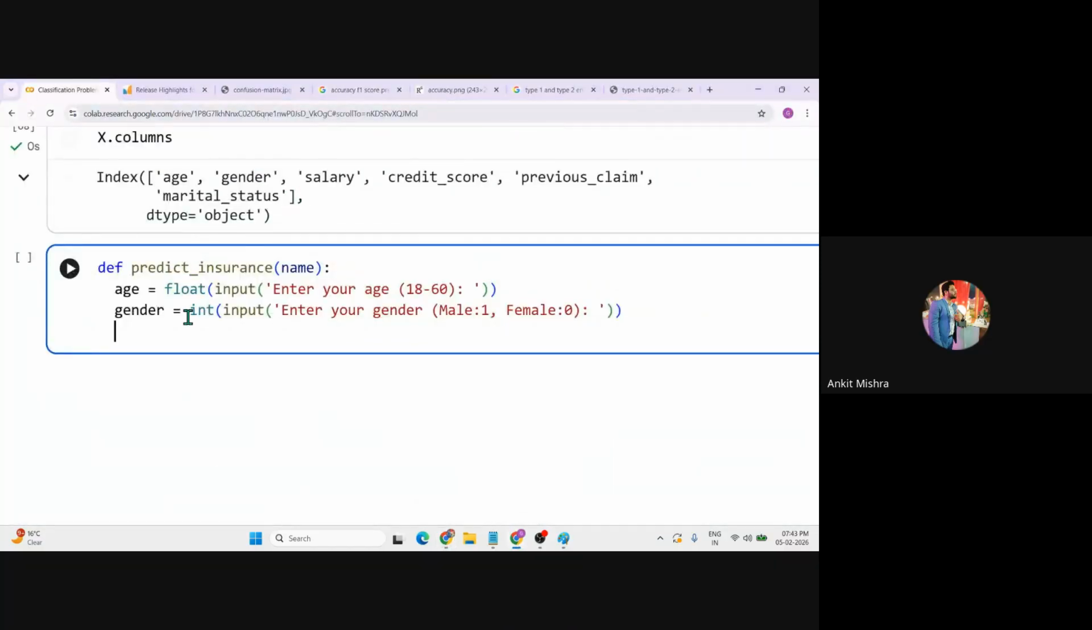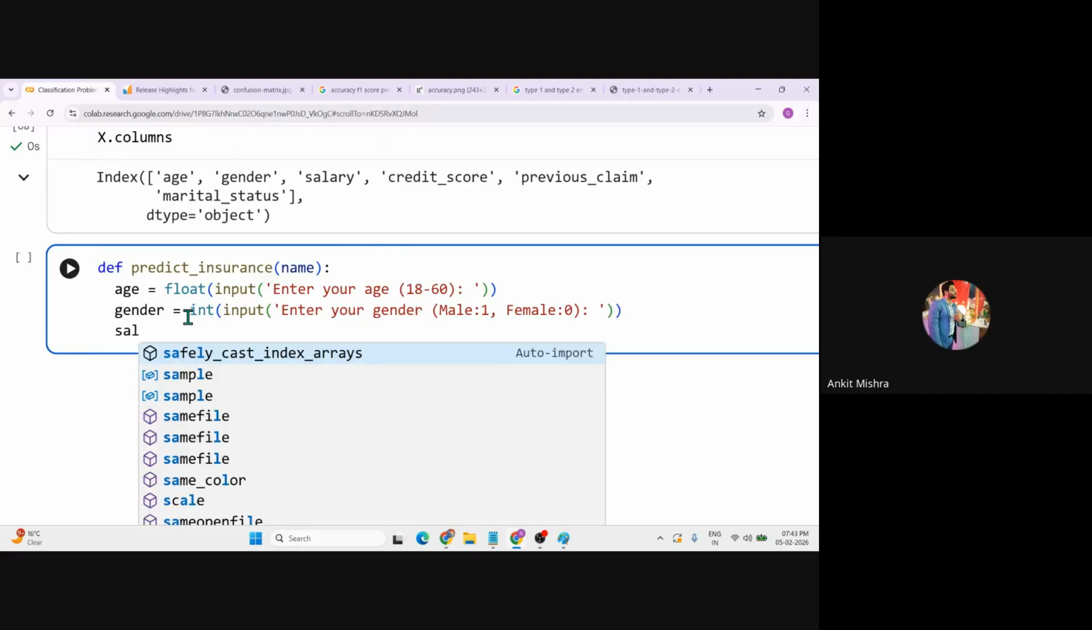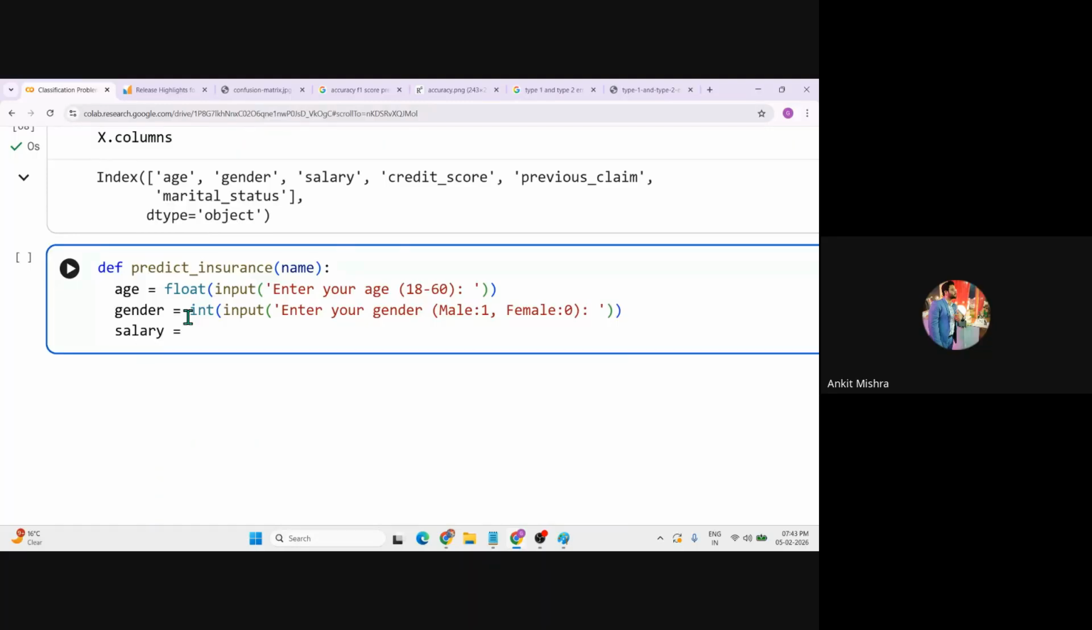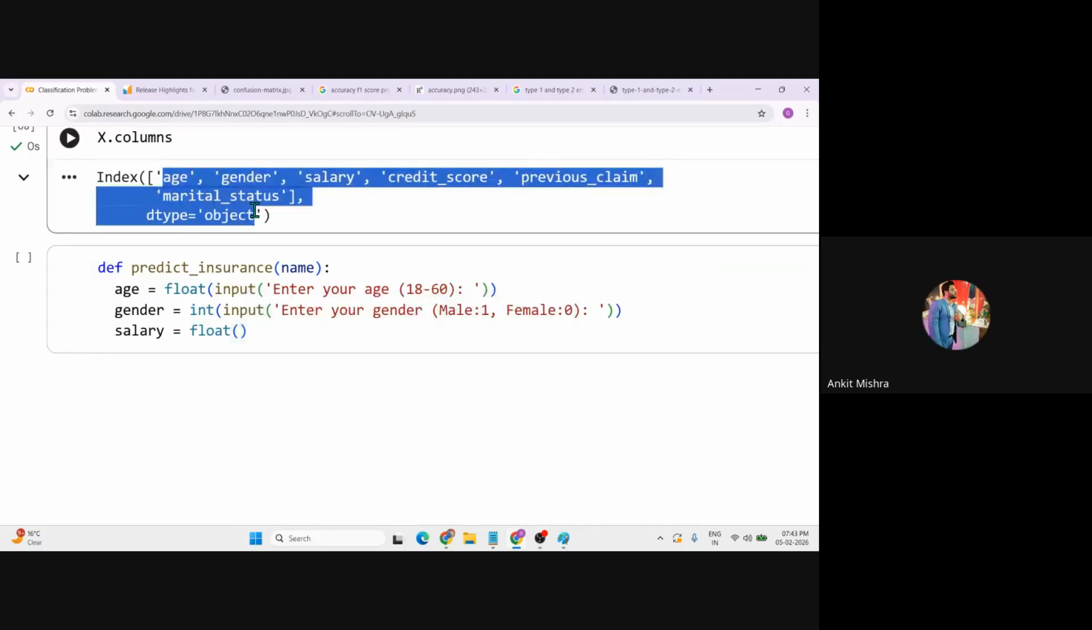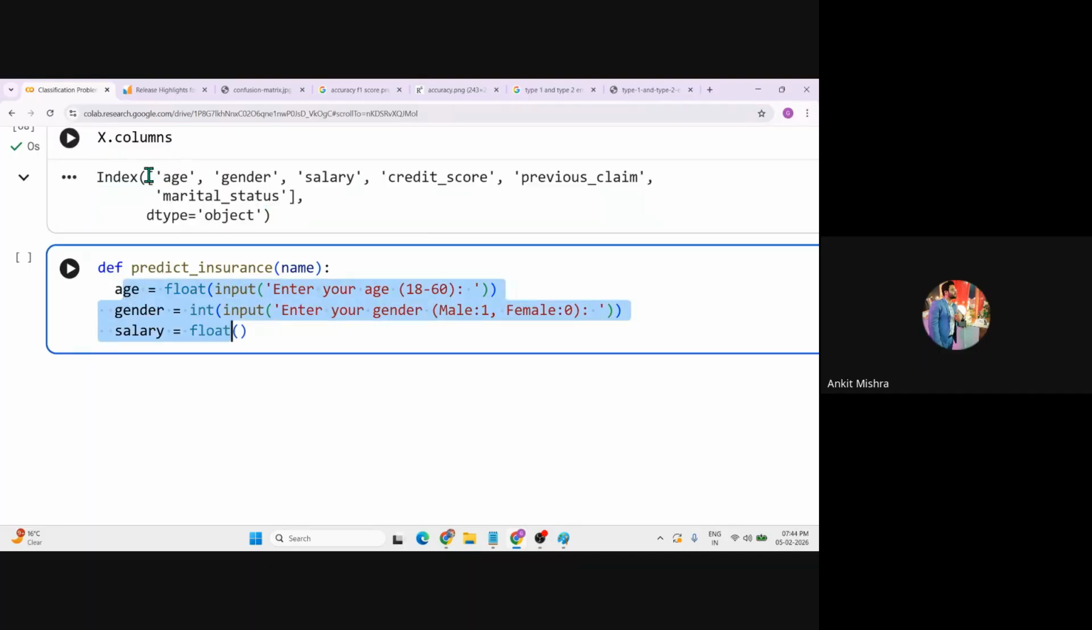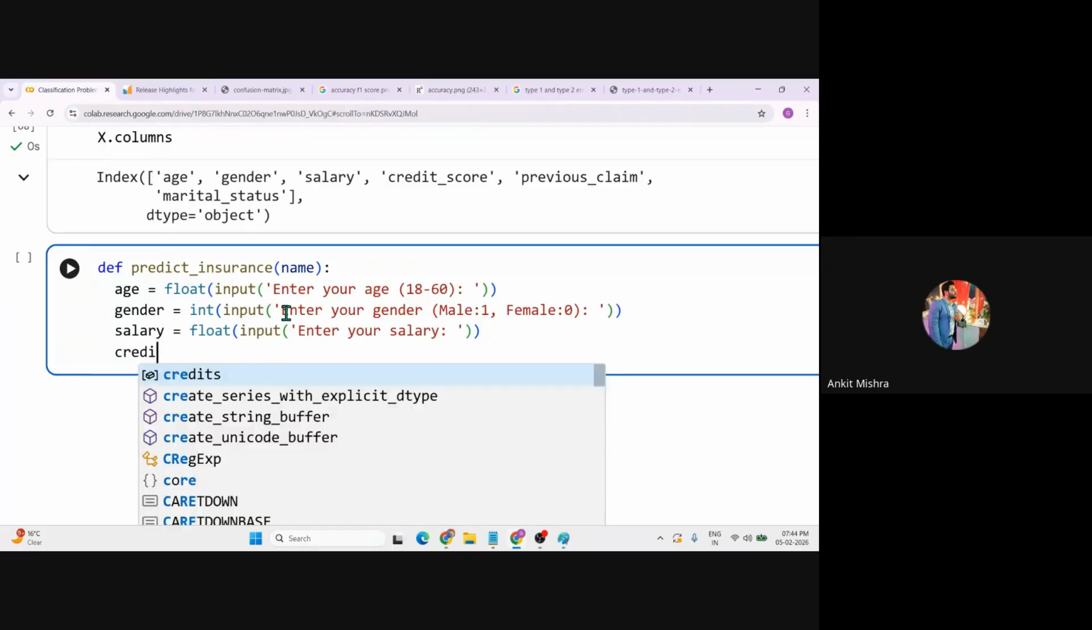The third input is your salary, right? So you can just take an input of salary. Again, we can run a loop as well, right? If we want to develop a website now, I would rather prefer to run a loop rather than creating this one, right? So let's just hard code right now the float value of salary. You can again take an input and say enter your salary. And the fourth one is your credit score.